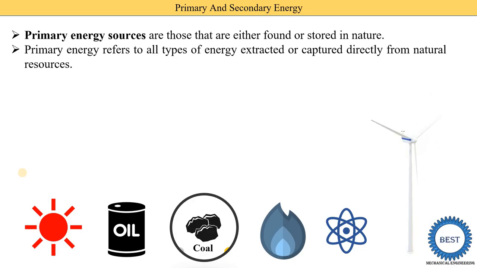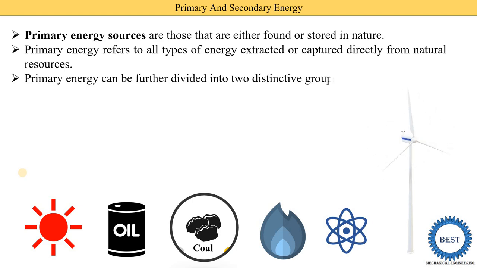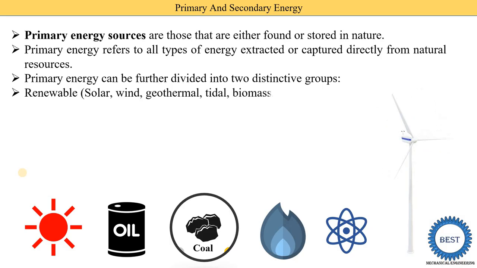A few of the energy sources we need to extract from the earth's crust, such as oil, coal, natural gas, and nuclear. And a few of the energy sources are directly available, we do not need to process them, such as wind, solar, and geothermal, which are naturally available. Now it is further classified into two categories, called renewable and non-renewable.